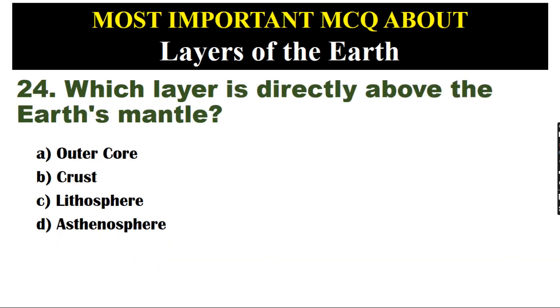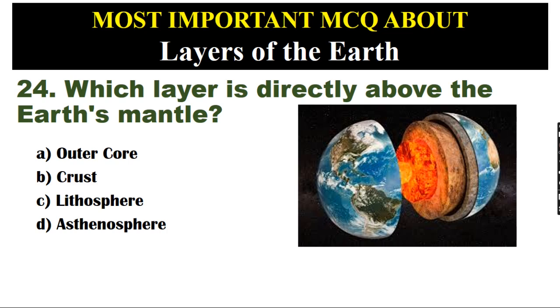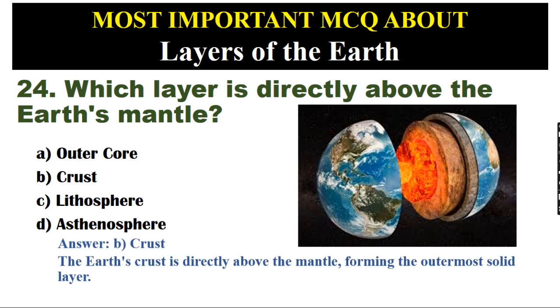Which layer is directly above the Earth's mantle? A. Outer core. B. Crust. C. Lithosphere. D. Asthenosphere. Answer: B. Crust. The Earth's crust is directly above the mantle, forming the outermost solid layer.